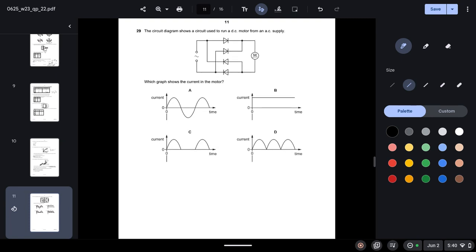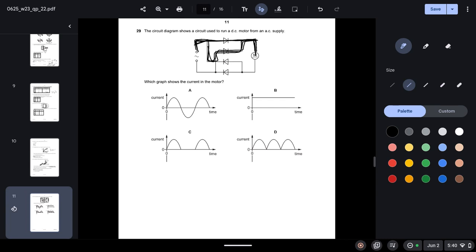The circuit diagram shows a circuit used to run a DC motor from an AC supply. Which graph shows the current in the motor? So here we'll have to make all the possible paths that the current can follow. When you draw all these paths, you will realize that only these two paths are possible for the current.